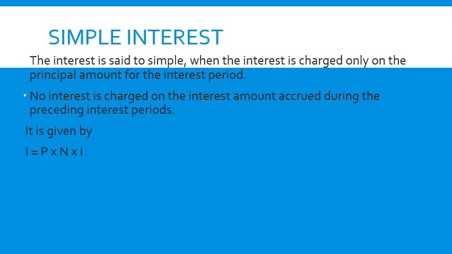During your high school you would have studied it as P × N × R. Notations are different, but the concept remains the same. Where accumulated amount F is given by principal plus interest, F = P + I. That is, P is the principal, capital I is the total interest earned during the study period N, and small i is the rate of interest.